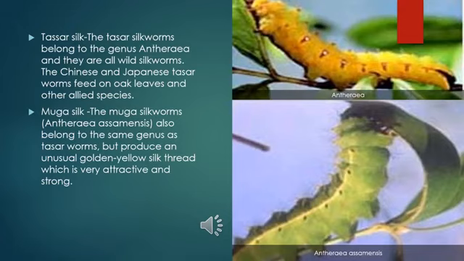Then the next one is the Muga silk. The Muga silkworms are obtained from another species called Antheraea assamensis, which belongs to the same genus as the tussar worms. But these worms produce a very unusual golden yellow silk thread, which is very attractive and very strong.